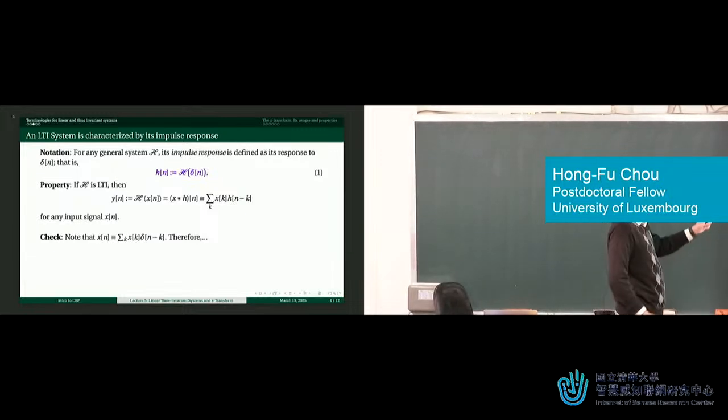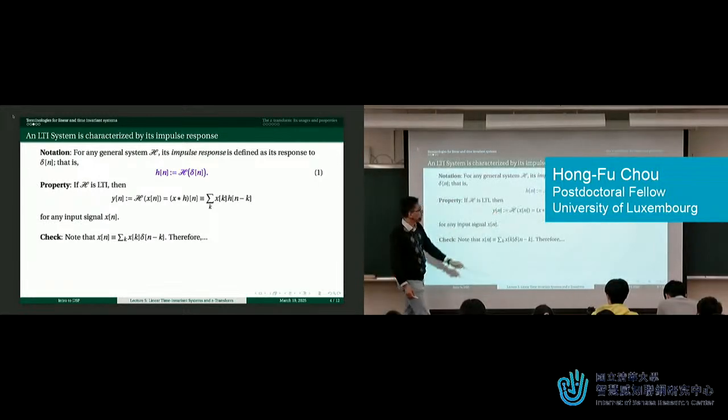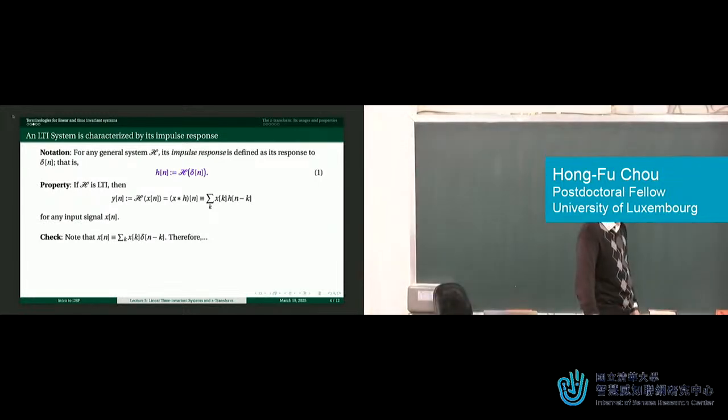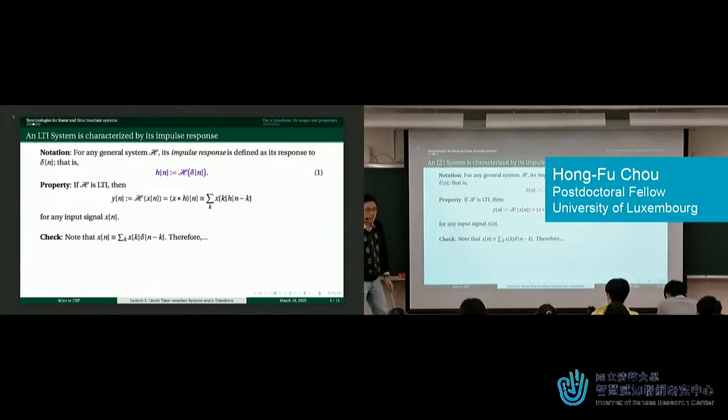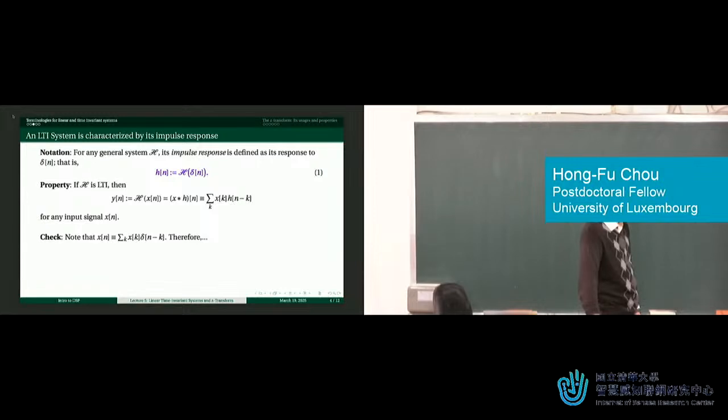But anyway, last time we also mentioned the important property that an LTI system is characterized by its impulse response. The impulse response is defined as the system's response to the delta function. That is, when we use the delta function as input, the system produces an output. That output is called the impulse response. That's simply a definition.